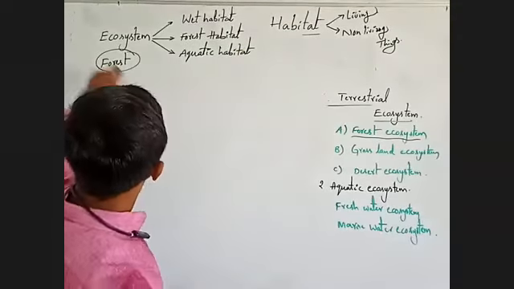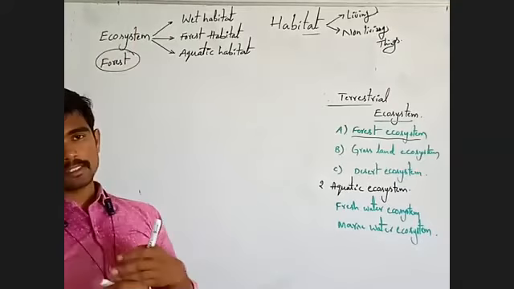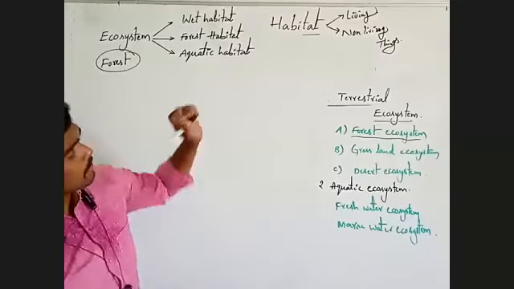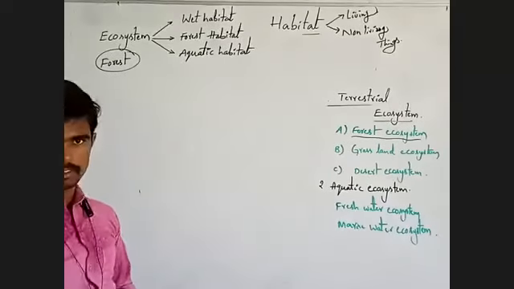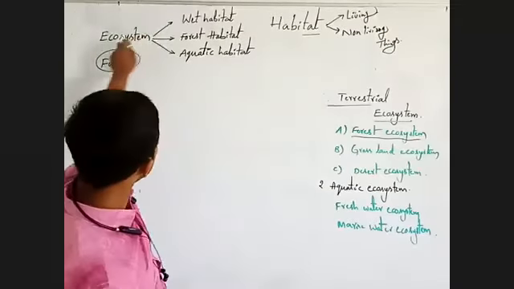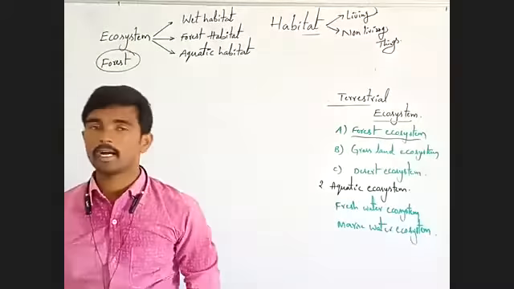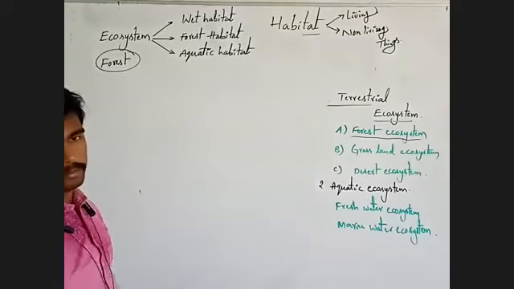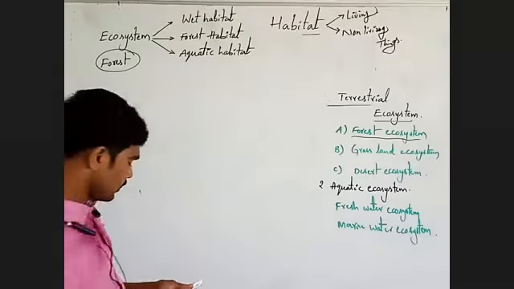What does ecosystem mean? It is the largest area. Habitats are the smallest ones. Usually, habitats are parts of the ecosystem. Understanding?